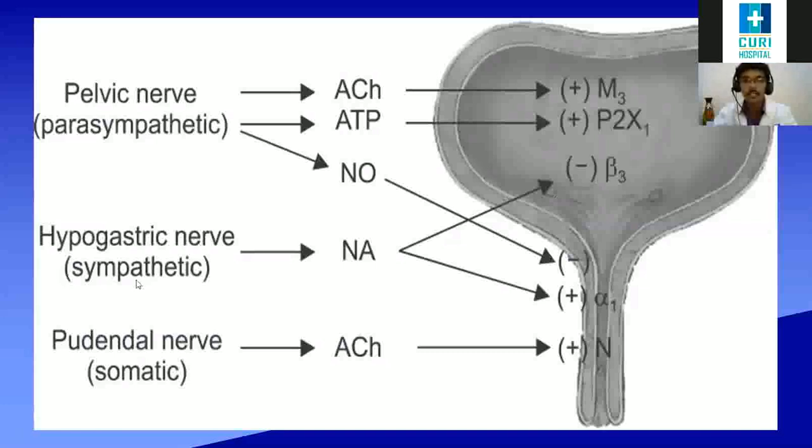In the sympathetic system, usually beta 3 is activated. So now what do we do? We should stop the M3 activation or stimulate the beta 3 activation. Okay, so both do the same action, relaxing the bladder.